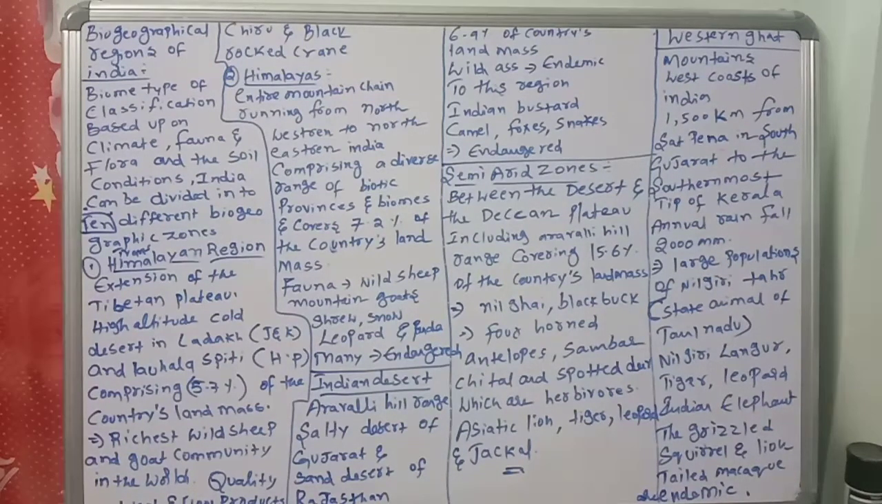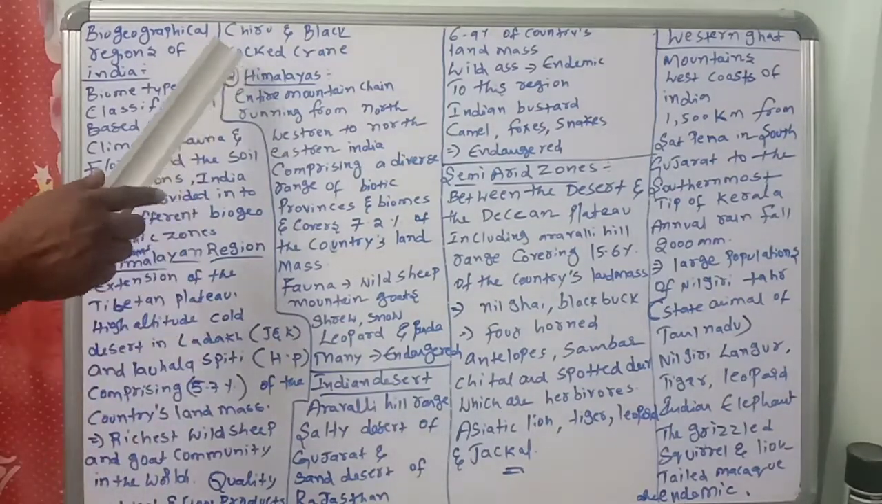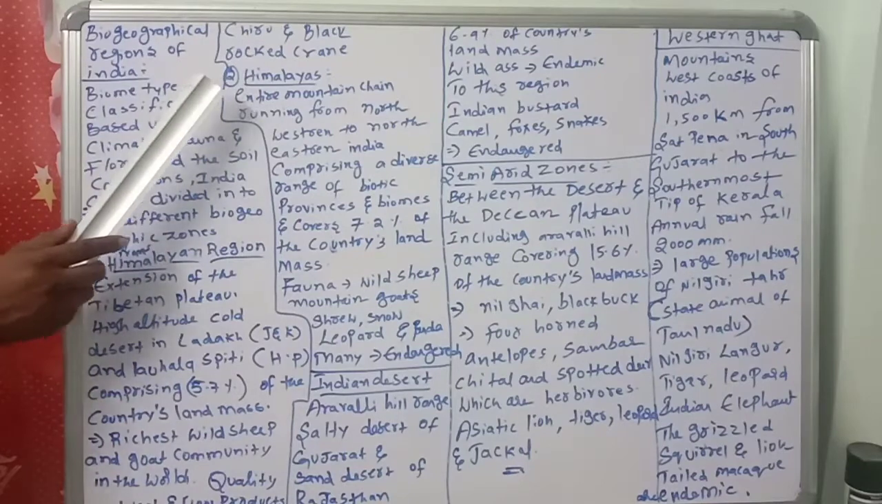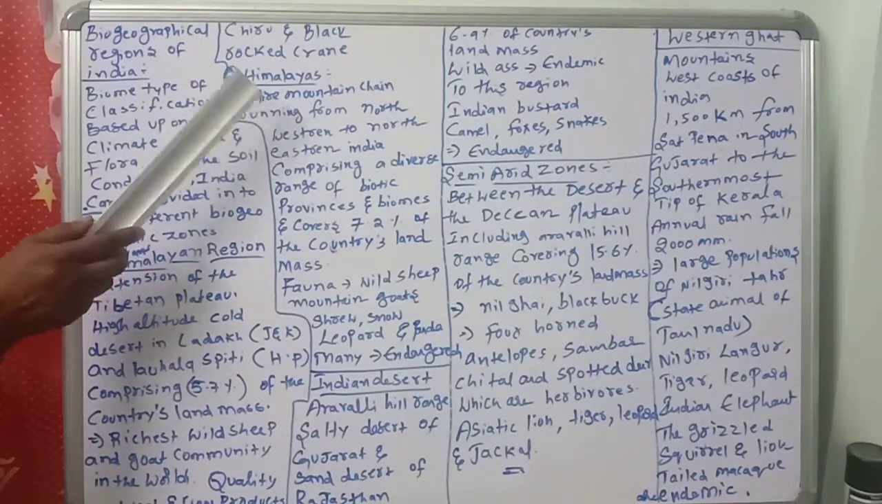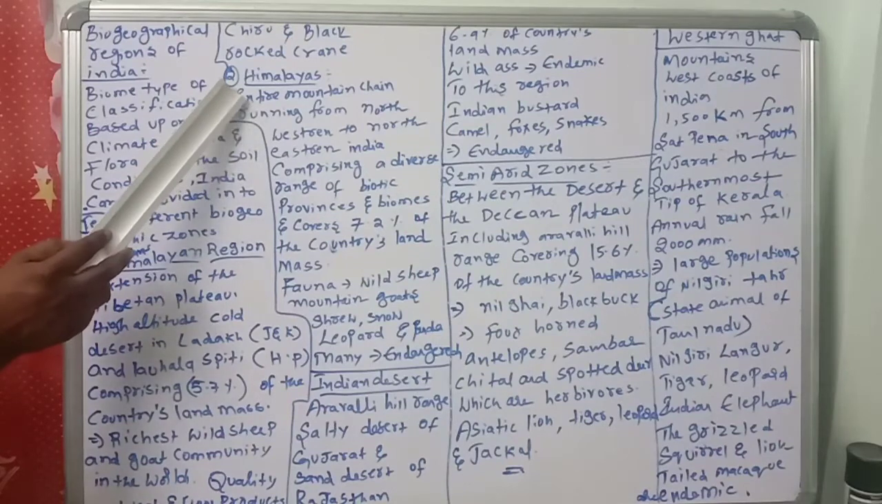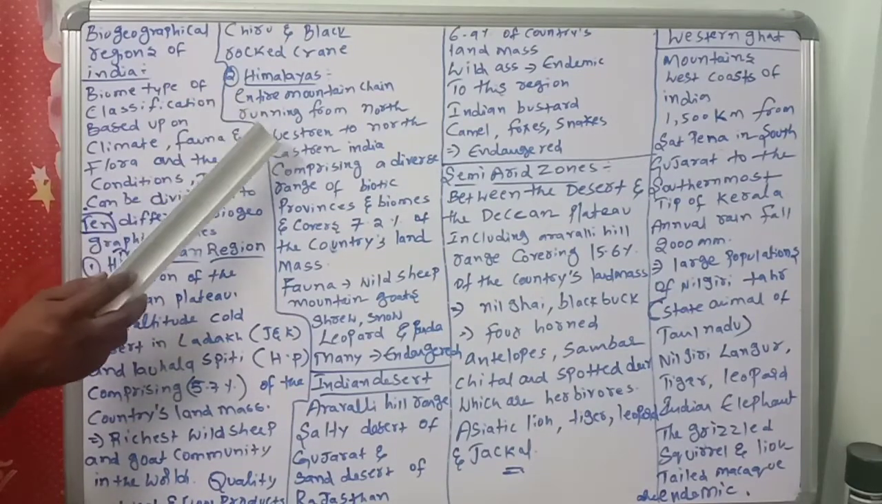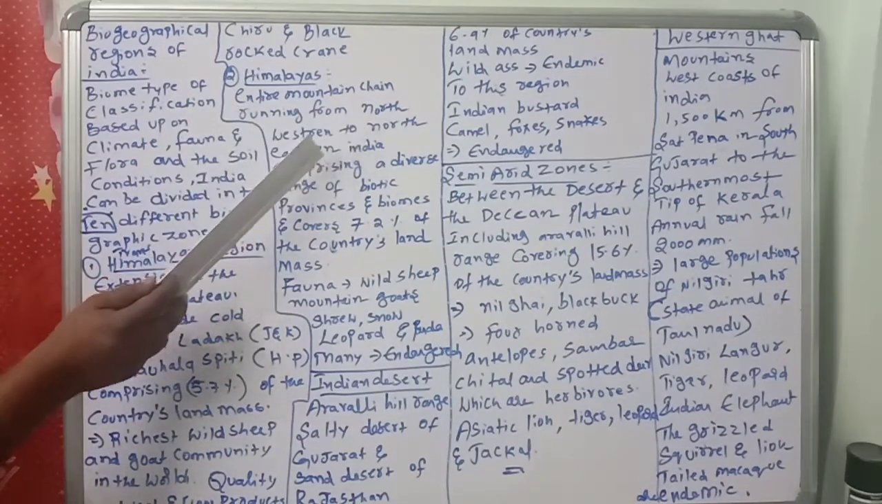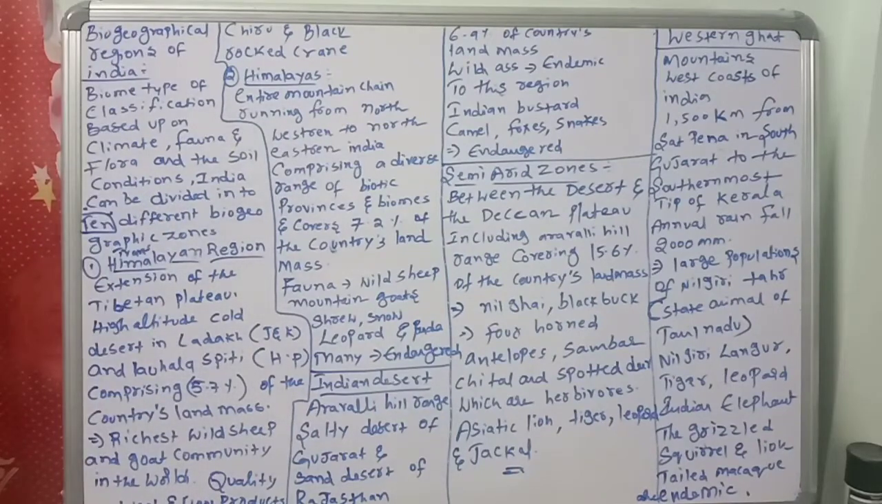What we are discussing is the Himalayas, the entire mountain chain. You know very well the Himalayas are very important to our country. They have the highest mountain peaks, and the entire chain runs from west to east. So the Himalayas are a very good habitat for different fauna.